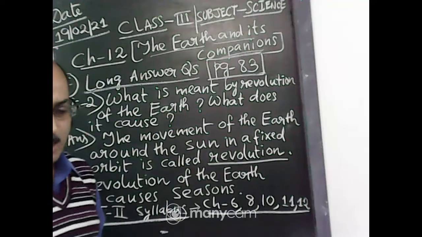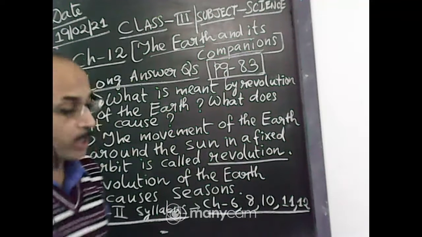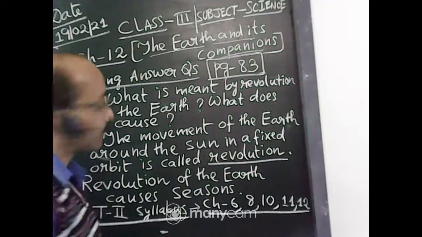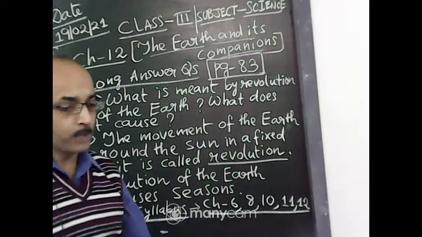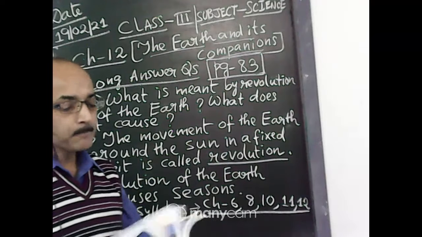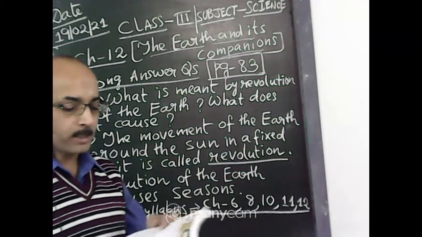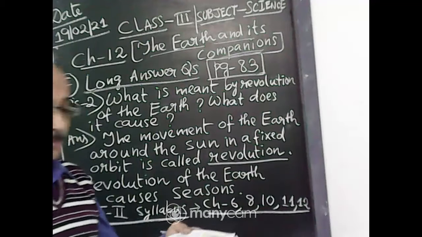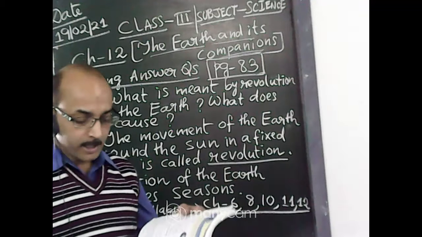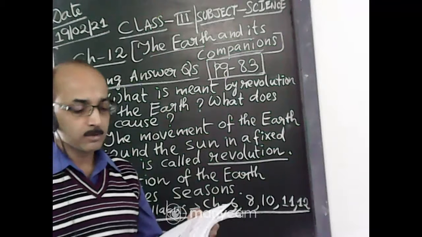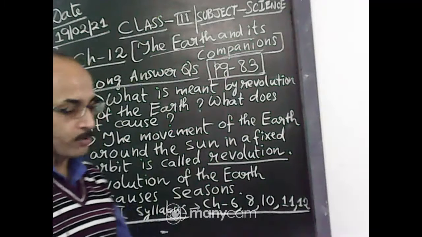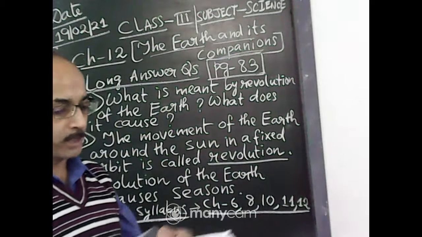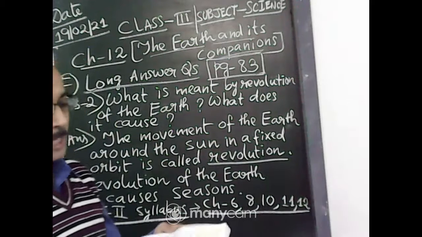So, I will expect everyone, your chapter is completed. You will go through the chapter well, very important chapter. And the diagram, I have told you to draw. The rotation of the earth, you will draw. You will draw the revolution of the earth and you will draw the different phases of the moon. Different phases of the moon, rotation of the earth and revolution of the earth you will draw from this chapter in your science copy.